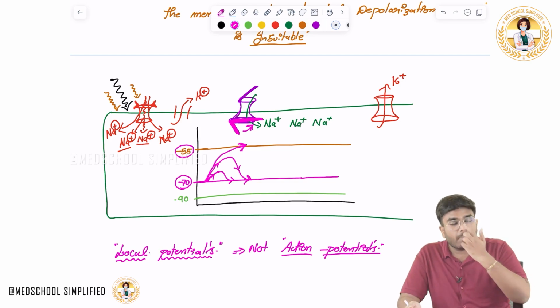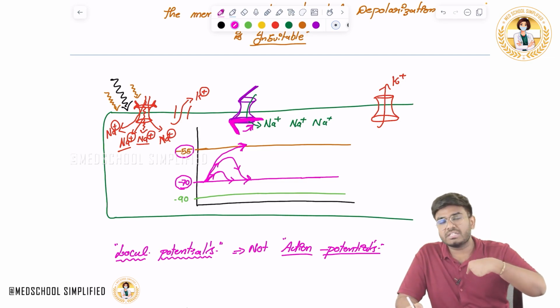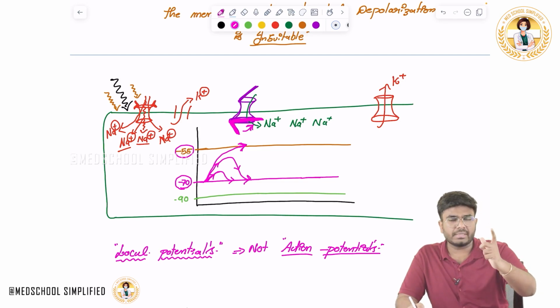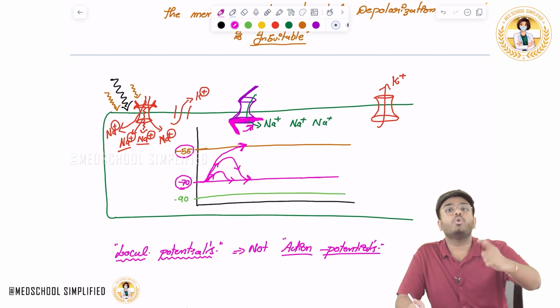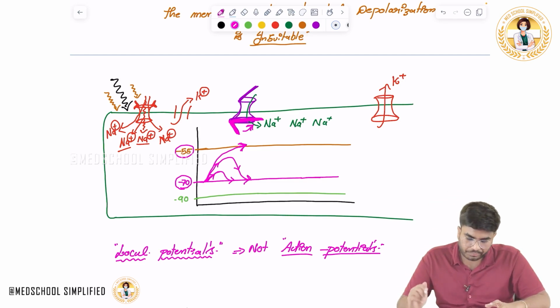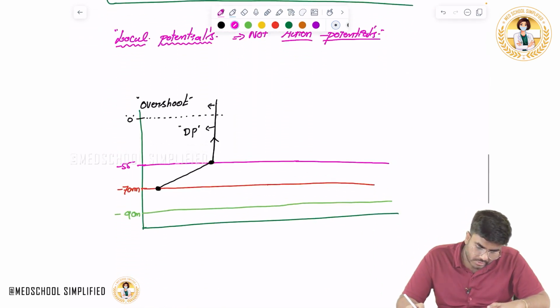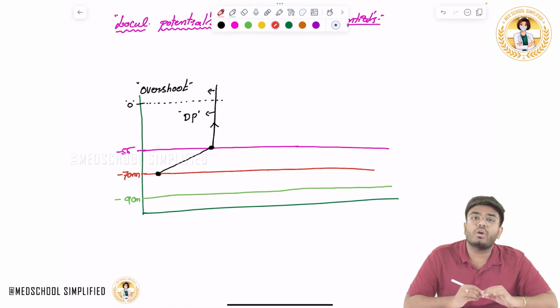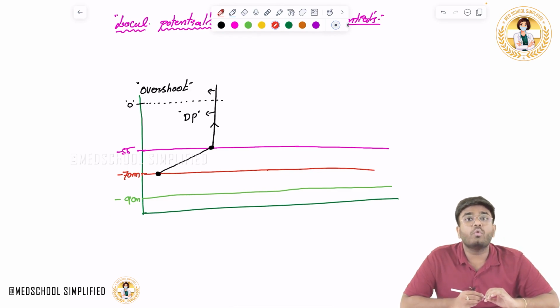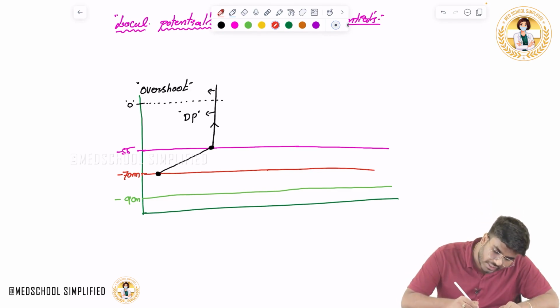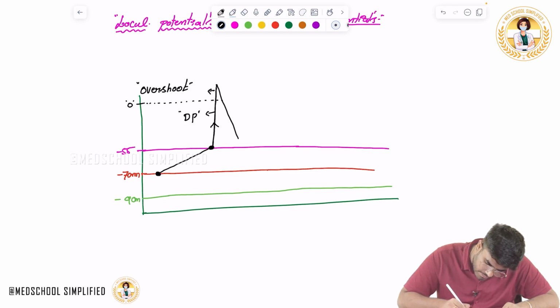At the same time, potassium efflux started. So positive charges are not coming in and positive charges are going out. What happened to the membrane voltage? Due to the closure of the inactivation gate and the opening of the voltage sensitive potassium channels, potassium is going out, so the membrane voltage is decreasing.